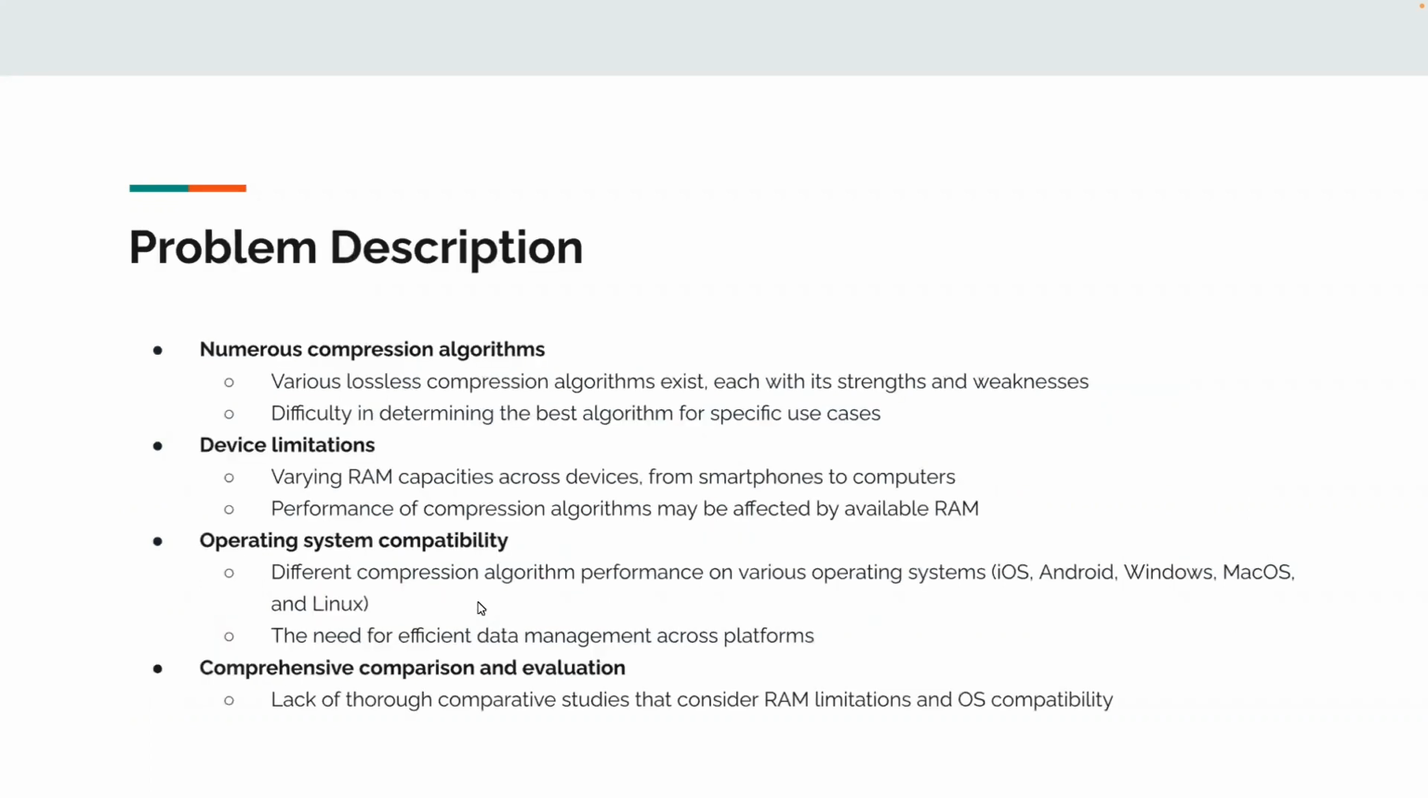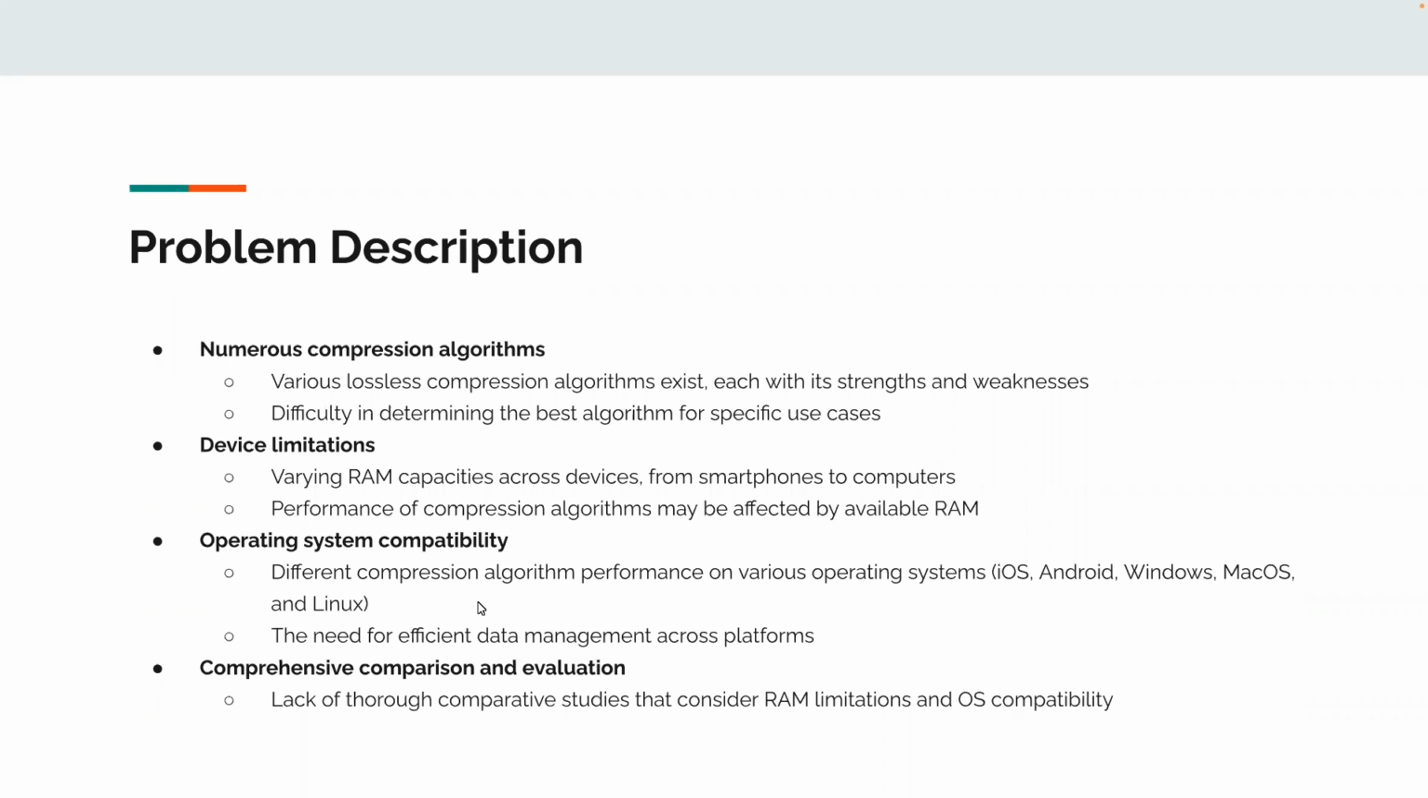And next is the problem description. So firstly, there are numerous compression algorithms. Various lossless compression algorithms exist. Each of them has its strengths and weaknesses. There might be difficulty in determining the best algorithm for a specific use case.